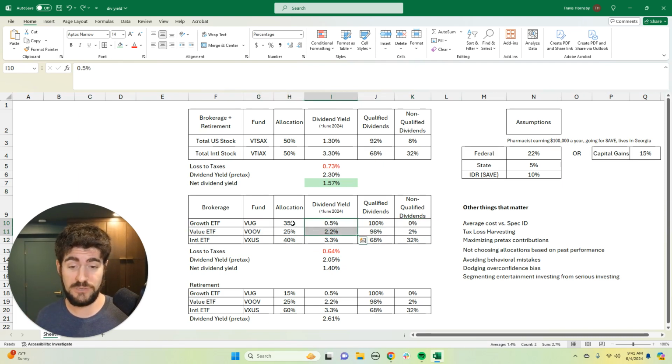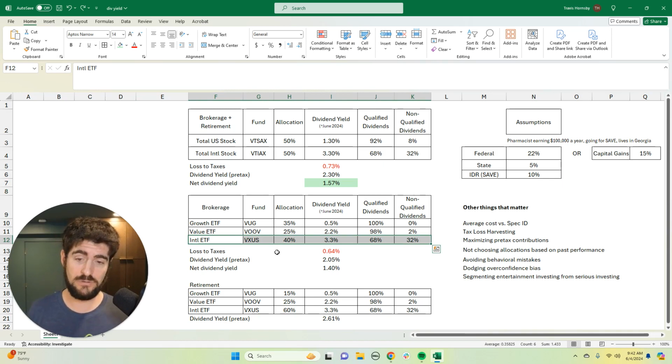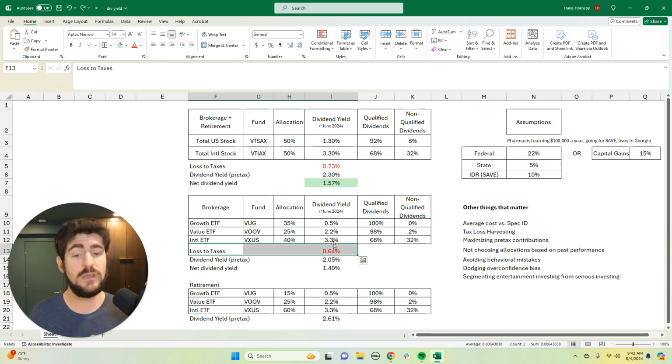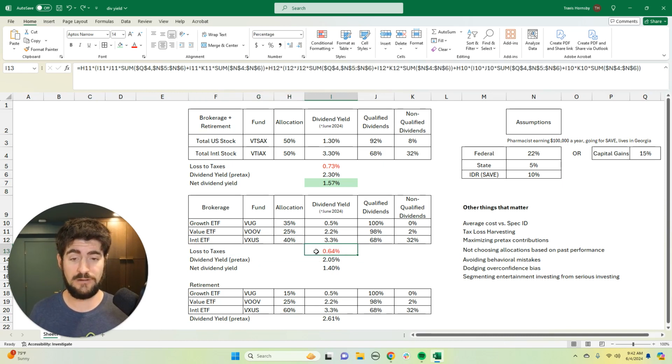But what you're doing is you're capturing more of the growth stocks that yield low amounts in your brokerage account, and you're putting less in the value stocks that yield higher in the brokerage account. And the same thing is true for underweighting international in this. So by putting less in international in the brokerage account, you're also incurring lower dividend yield, and having lower taxes on that. So you'll notice the loss to taxes with this different allocation in the brokerage account is 0.64.